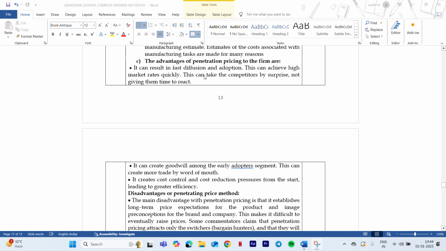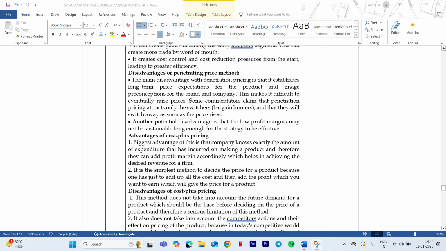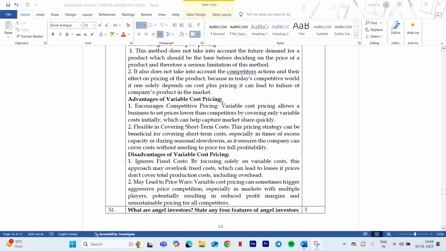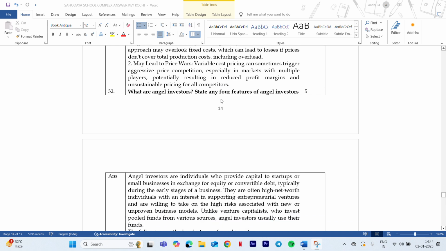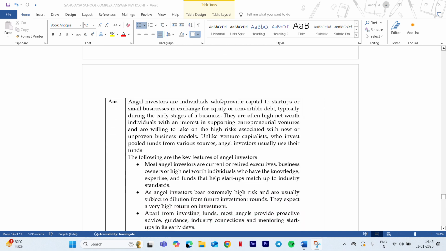Now here again I'm telling, simply writing in points or listing out the points doesn't give you 5 marks. For 5 marks you have to explain each and every point, then only you will get 5 marks. As you can see here, each and every point is explained in 3 to 4 sentences, or 1 to 2 sentences minimum, explaining what the disadvantage or advantage is. This is how you have to state the answer. Moving on to the 32nd question, that is, what are angel investors? State any 4 features. Here the question is very direct.